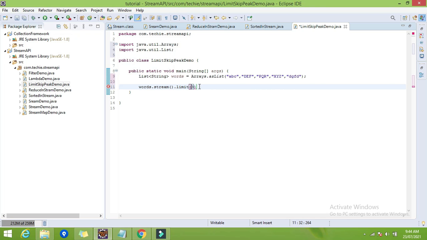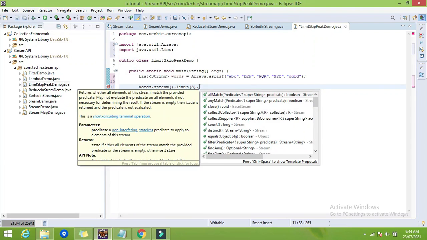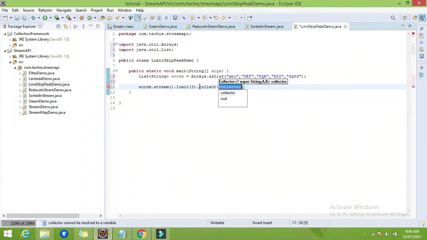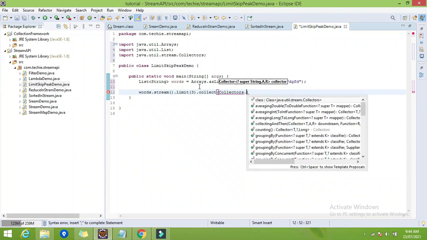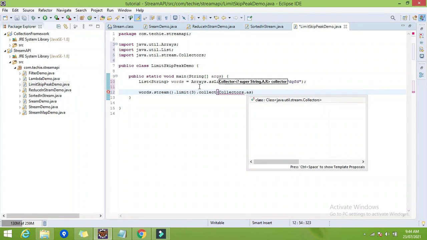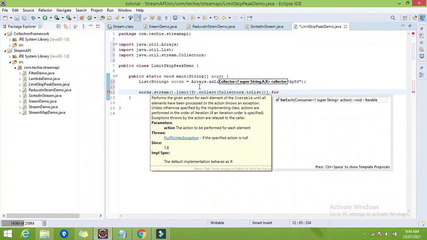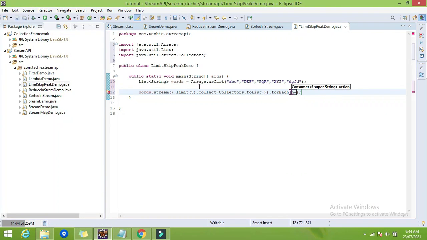So what I will do, I will directly collect it to a list, Collectors dot, sorry, we have the function toList, and now I will iterate it with forEach, System.out.println.